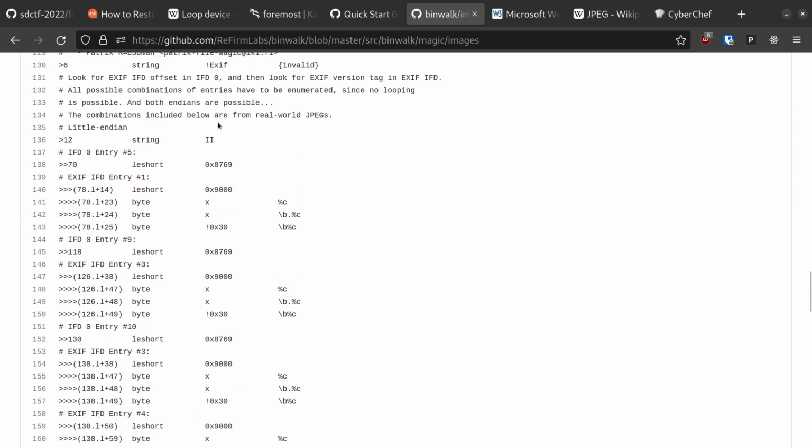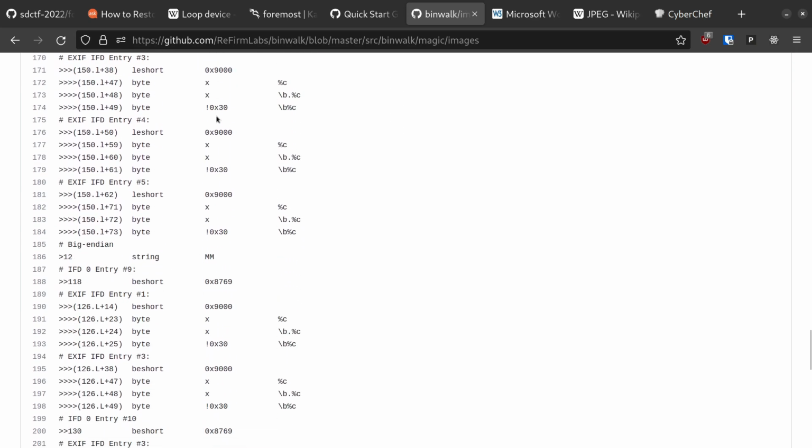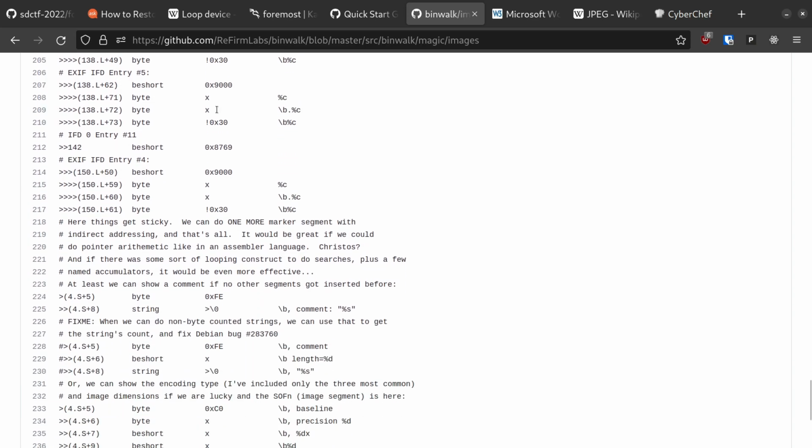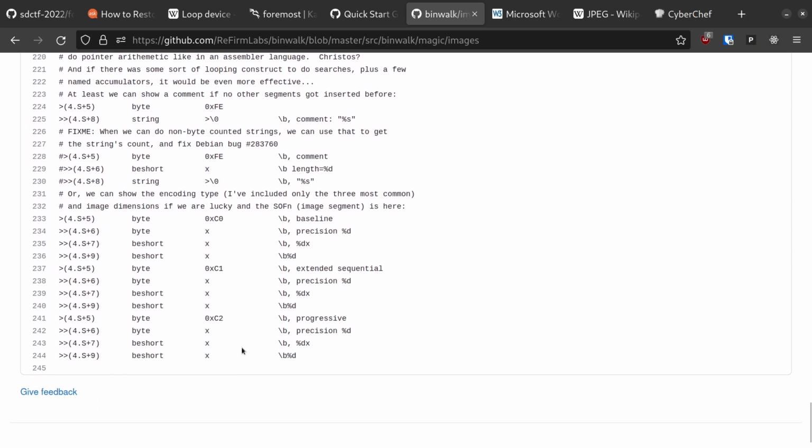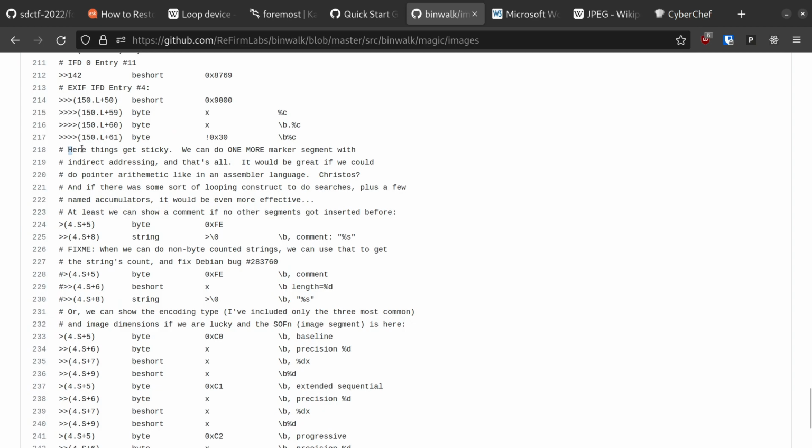Okay, you know what? It's still going. Wow, okay. There's quite a lot here. Geez, okay. I guess JPEG images are non-trivial to parse. And as it turns out, that right there is the crux of the issue.